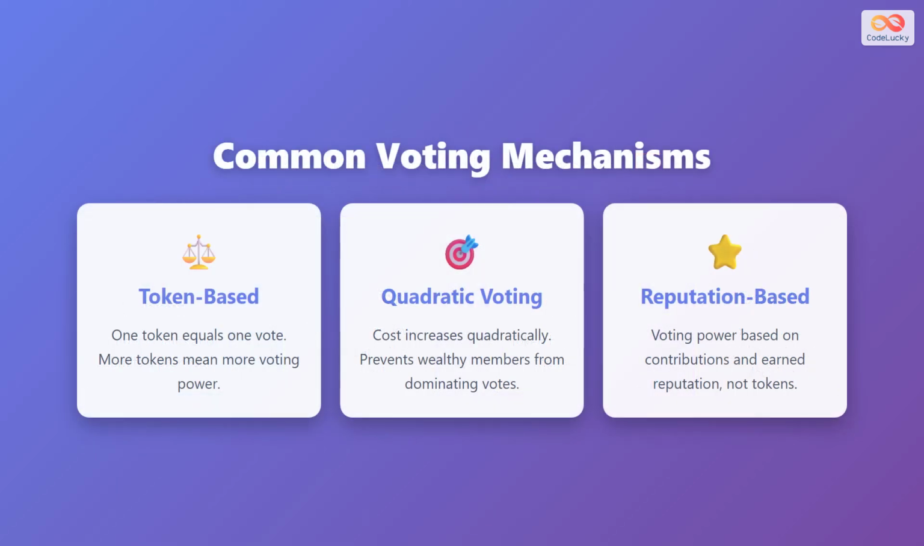DAOs use different voting mechanisms to ensure fair governance. Token-based voting means one token equals one vote, where more tokens provide more voting power. Quadratic voting increases the cost quadratically to prevent wealthy members from dominating votes. Reputation-based voting distributes power based on contributions and earned reputation rather than token holdings.